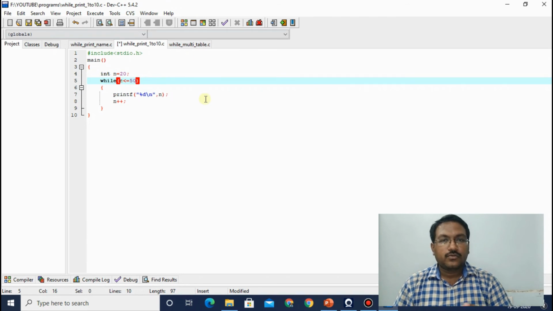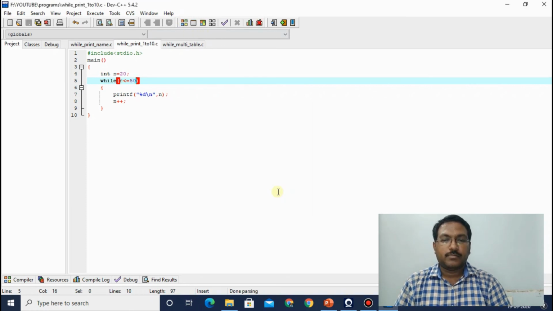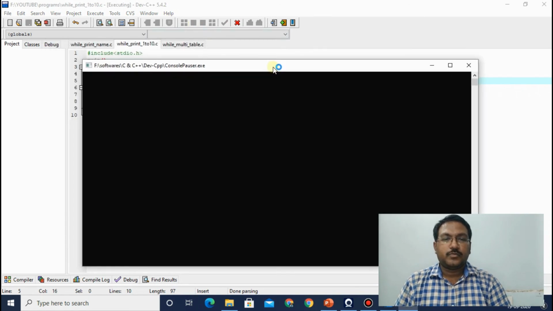So whenever you make some change in your program, save the program, and before running it, compile it. Otherwise it will not accept the changes. So compile, now run. So it should print numbers from 20 to 50.